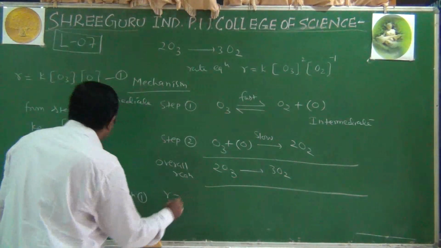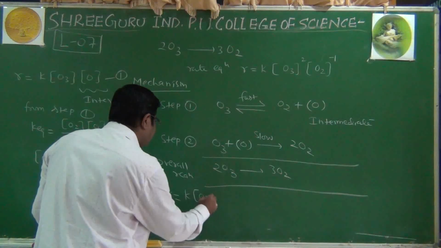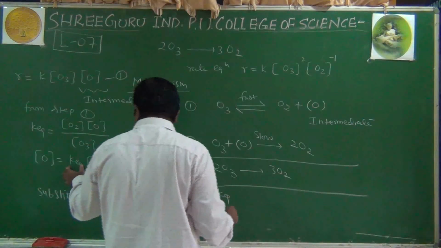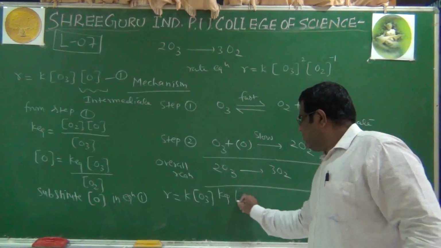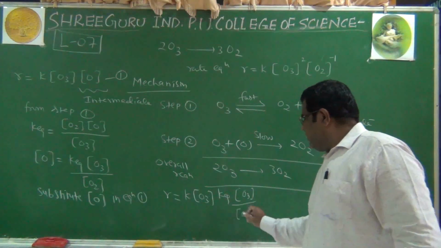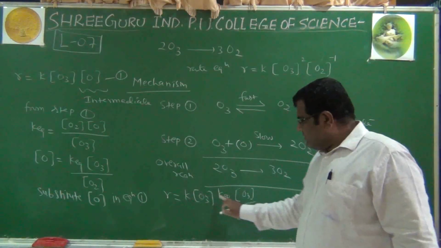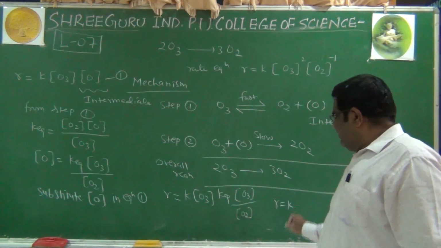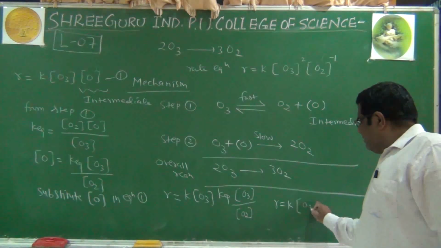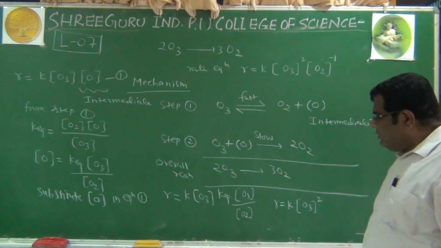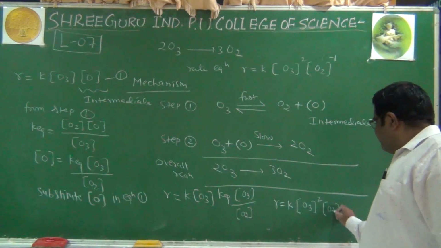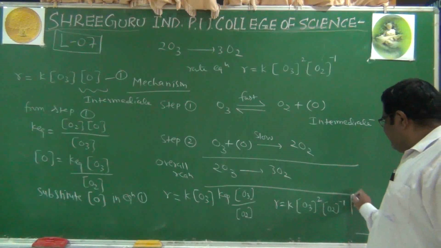So this rate equals rate constant K, this is ozone concentration, and for that the equilibrium constant and this concentration of ozone divided by molar concentration of oxygen. This is constant, so we can say it is K, and this is raised to 1, this is raised to 1, so we can write this as molar concentration of ozone raised to 2 here, 1 plus 1, 2, and as it is divided here, so this is oxygen raised to minus 1.